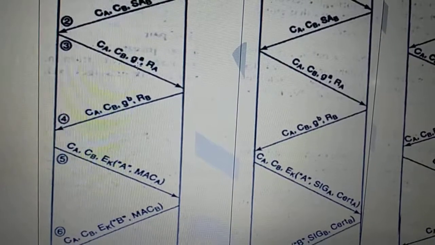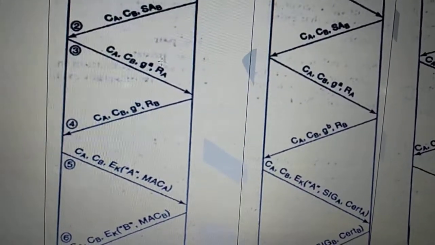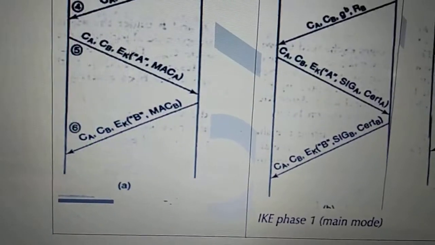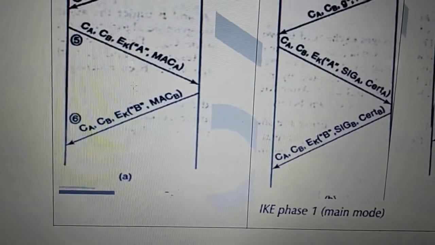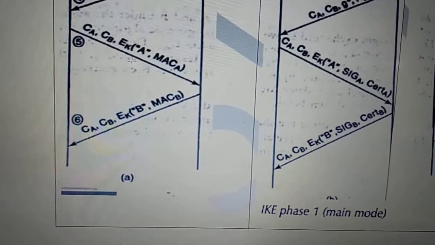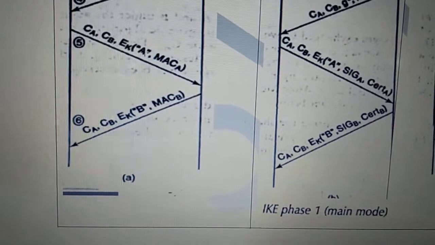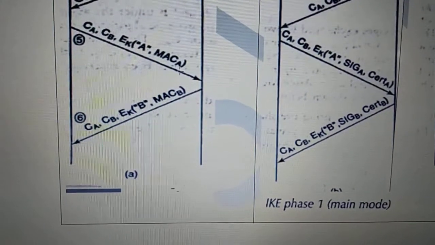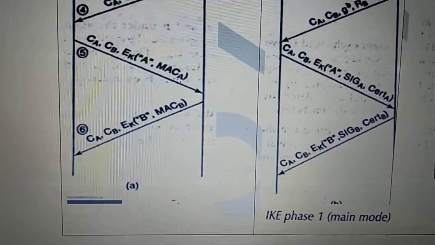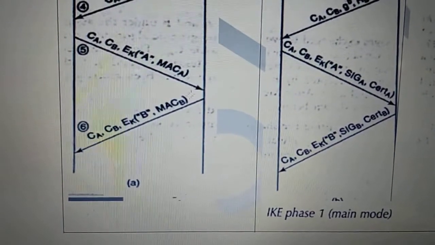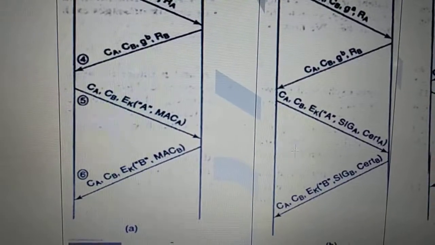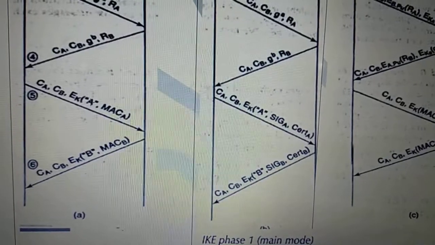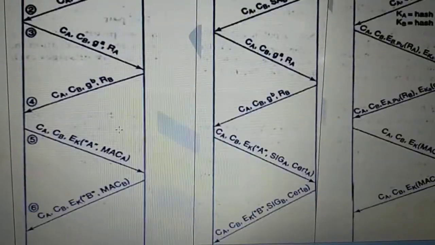Then the first method, or first diagram, uses Diffie-Hellman key exchange. So it is a computation of modular arithmetic, g power a, along with a random number or nonce RA. Similarly from B's side, and the pre-shared key K is a key that is already established between A and B. The identity of A is sent to B with a MAC, message authentication code, generated through a hash, as we already discussed. That is sent to A. Similarly from B, this is a security association establishment where identities are not sent in clear, to protect against an eavesdropper.